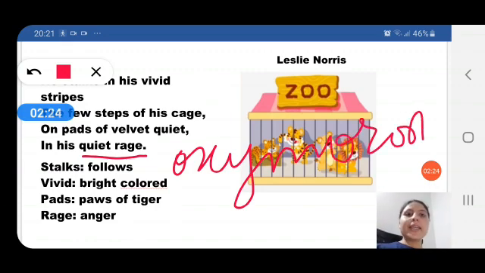See, quiet means to be silent and rage means to be furious. When you are furious, you are not quiet. You become aggressive. You vent out your feelings. So, when two different words, two opposite words are put together, juxtaposed together, then the literary device used is called oxymoron. And here in his quiet rage, we see this literary device used.